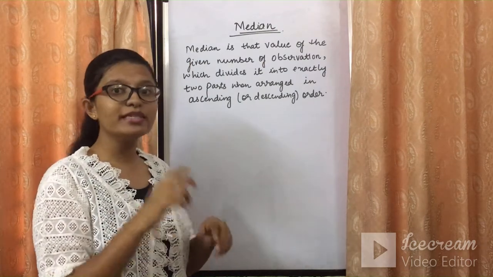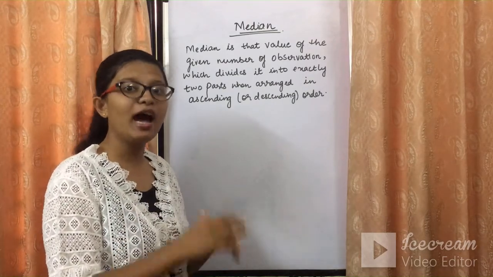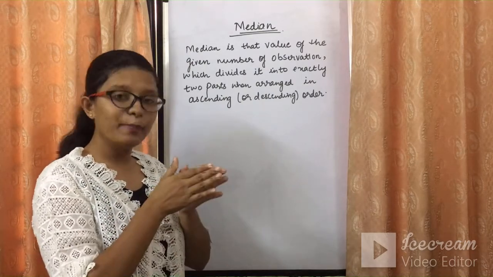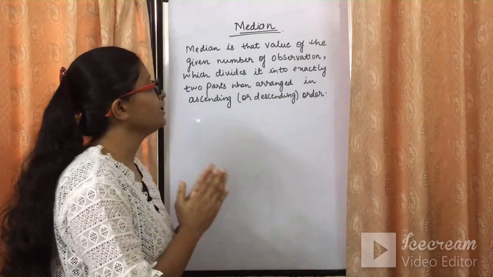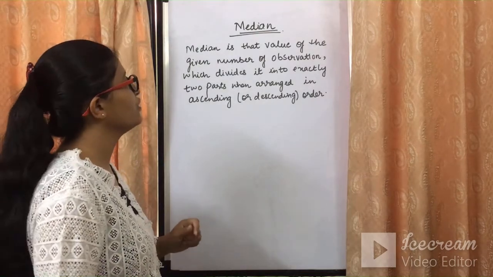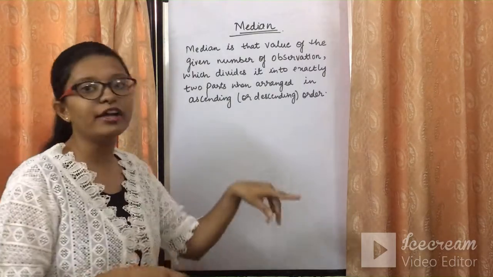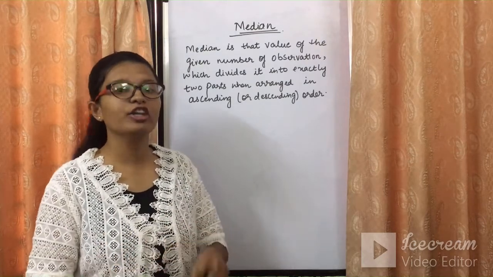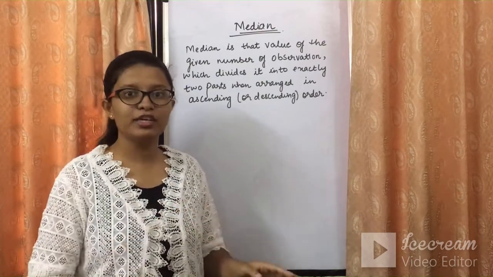Fine. So what did we do last time? We arranged the observations in ascending or descending order and then found the middle term of the observation. That's why we can say the median is nothing but it divides the observations into two equal parts. The same thing is being given in the definition. Median is that value of the given number of observations which divides it into exactly two parts when arranged in ascending or descending order. So you can arrange it anyhow, but you need to arrange it in ascending or descending order. Then only can you take out the median. I hope the definition is clear to all of you.